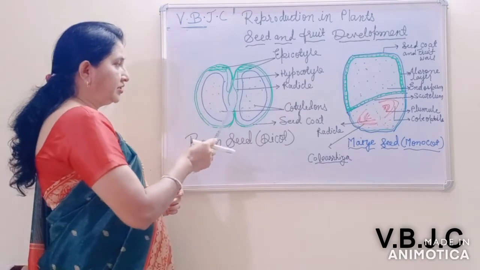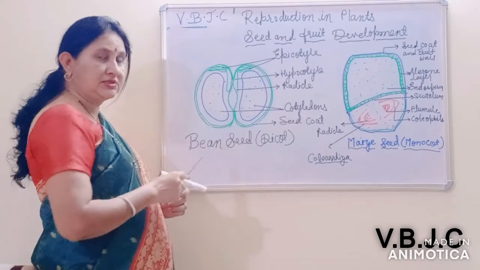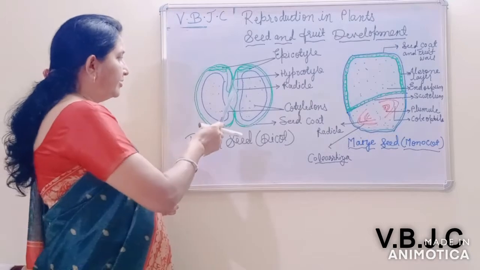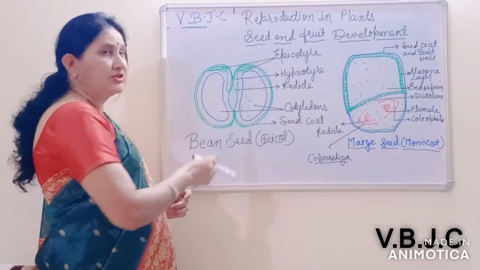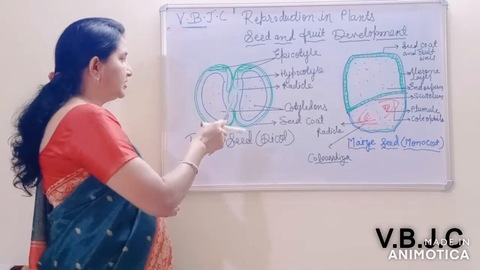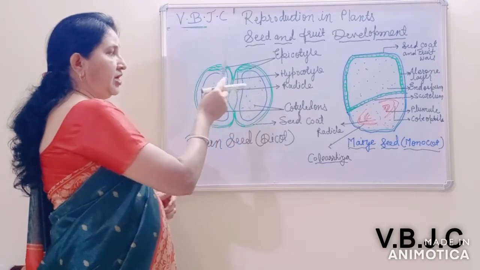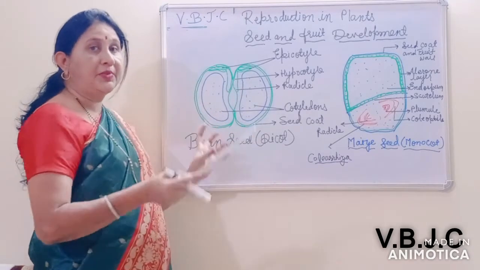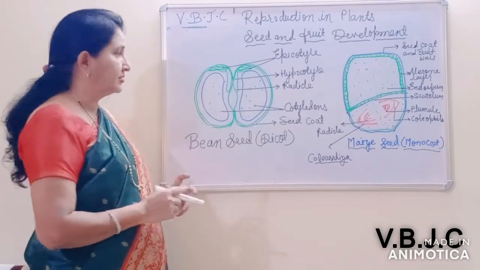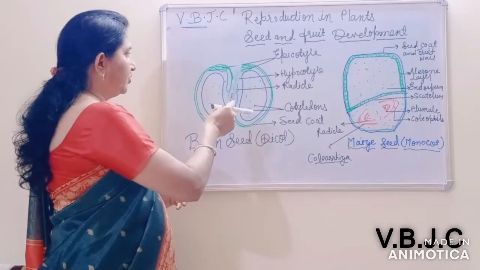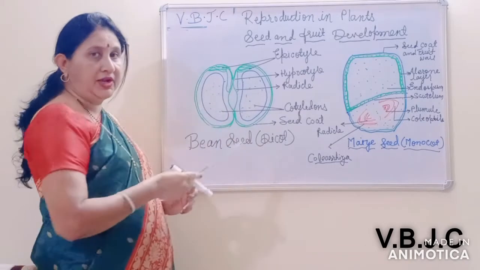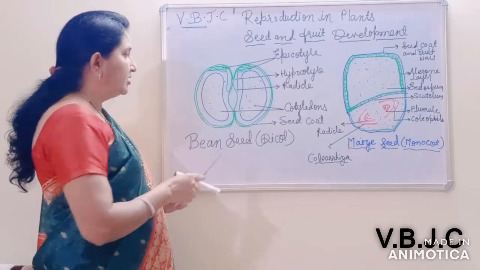Inside are the two cotyledons, and the embryo axis, consisting of the radicle, hypocotyl, epicotyl and plumule. These are the parts of the embryo axis, and the embryo gives rise to the new plant after germination of the seed.